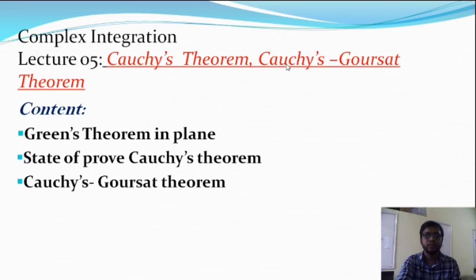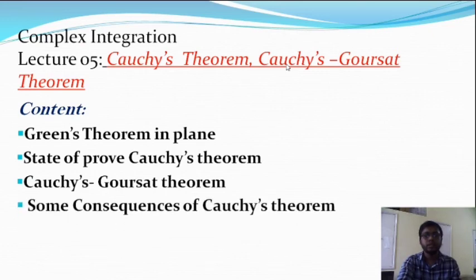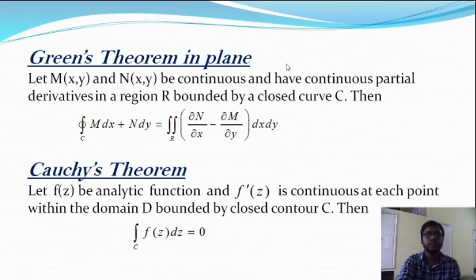After that I will give some consequences of Cauchy's theorem and some related examples of Cauchy's theorem as well as Cauchy-Goursat theorem. Let's start with Green's theorem.